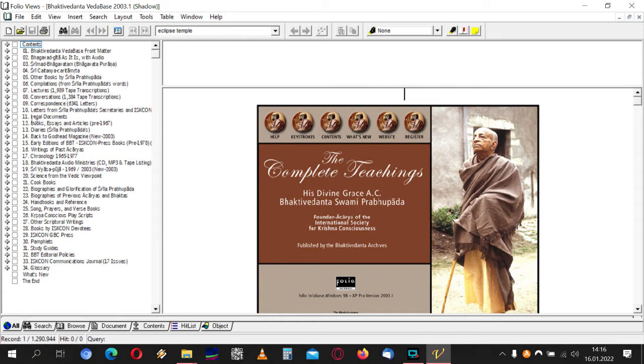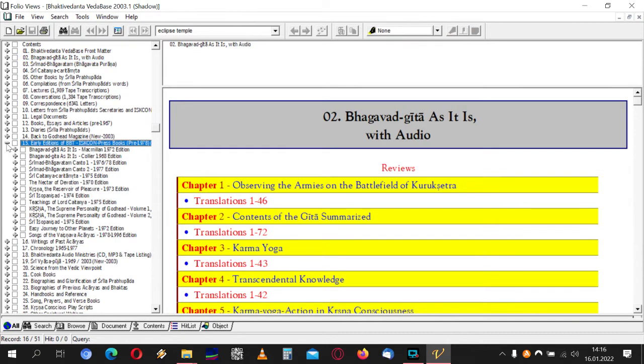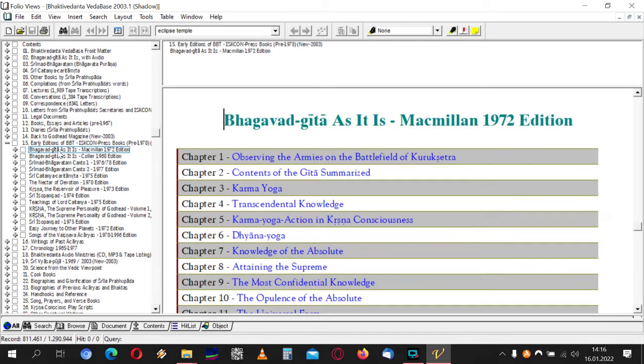The Vedabase 2003.1 info file has a mixture. Some books are original and some books are changed. For example, if you look here under contents, then Bhagavad Gita, this is the changed Bhagavad Gita of ISKCON. But if you go to early editions, then you get only the Bhagavad Gita 1972. This is a bona fide unchanged edition.